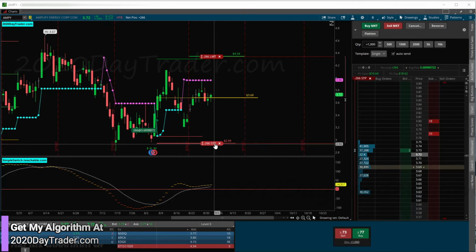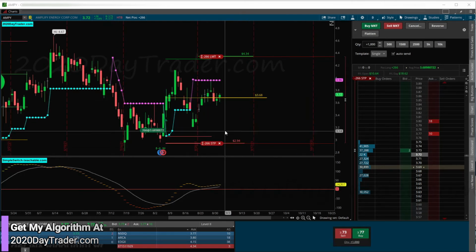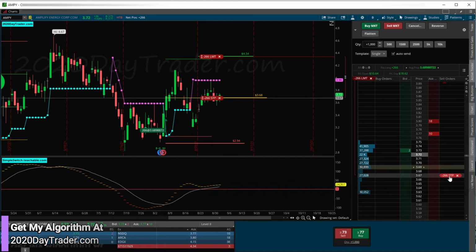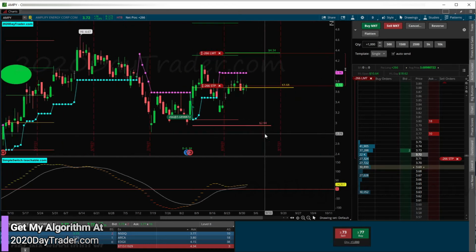So I alerted this out to my membership that I'm moving my stop to break even plus a couple of bucks, but I always want to make sure they have plenty of time to do that before I do. 73 is the spread right now, so I'm in at 69, 73, so about a 4-cent spread. So really, I would want this to be 73 roughly, which is where it's at now. If anything, I'll take a small loss on it. I'm going to move my stop to there, and we'll see how this thing opens in the morning.